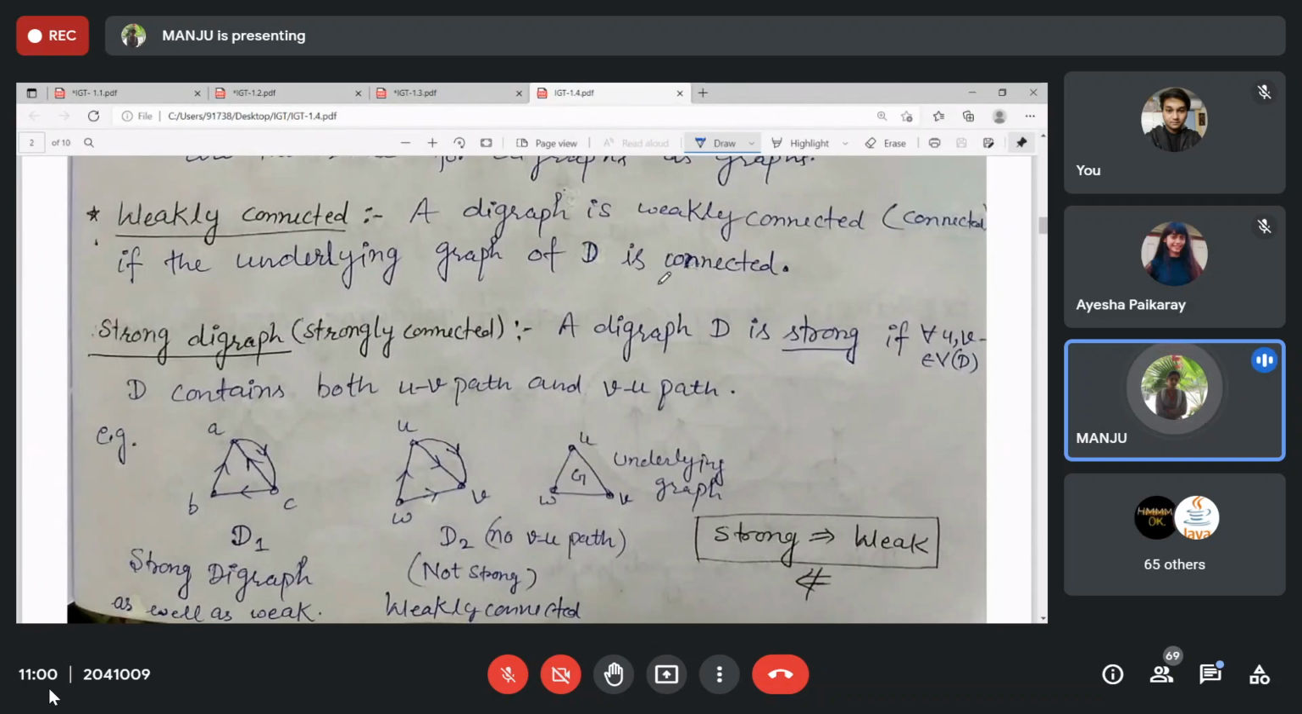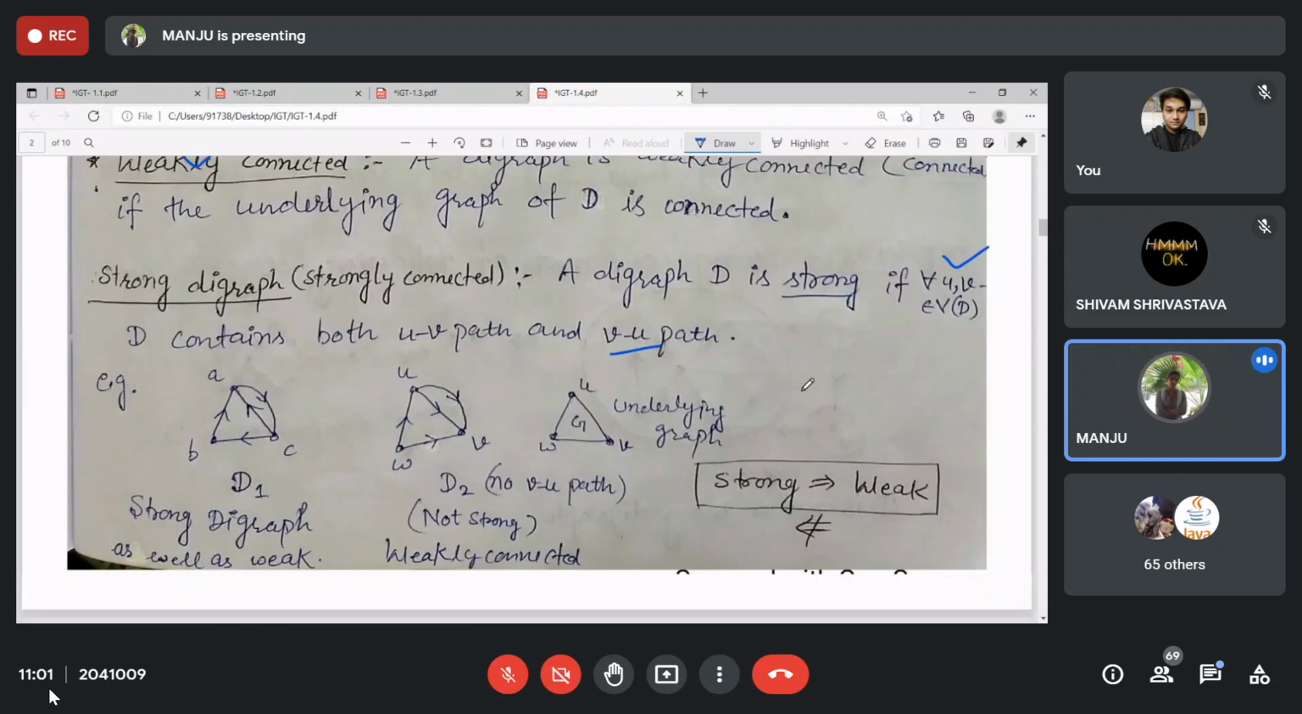Weakly connected means its underlying graph. That means if you remove all the directions and all the multi-edges are replaced by a single edge, then you have the underlying graph. If that is connected simply, then the digraph is weakly connected. And strongly connected means there exists a U to V path as well as a V to U path.